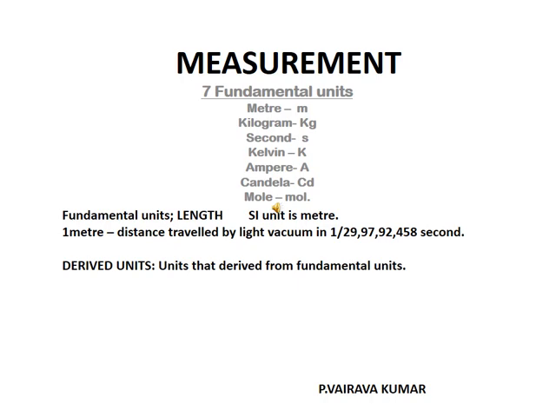Meter means, what is the meaning, or what is the measurement of 1 meter? 1 meter is equal to the distance travelled by light in vacuum in 1 by 29 crore 97 lakhs 92,458 second.